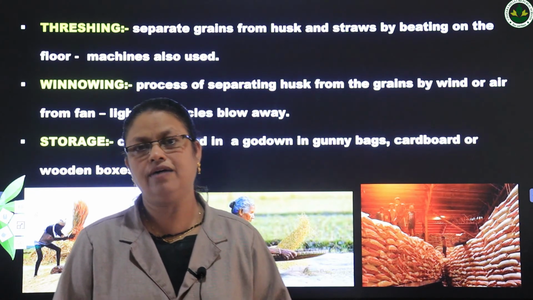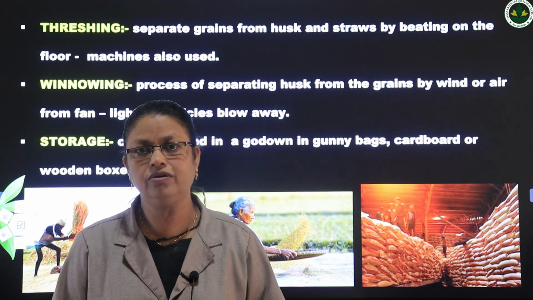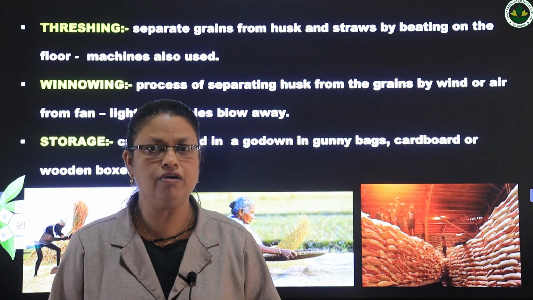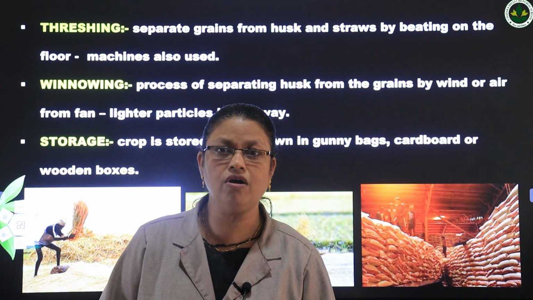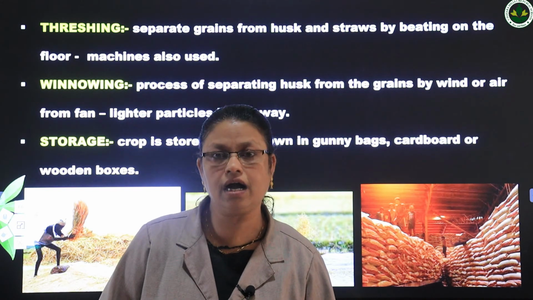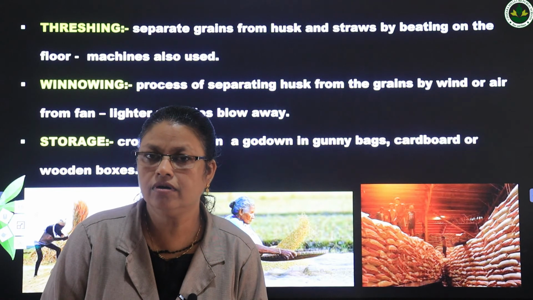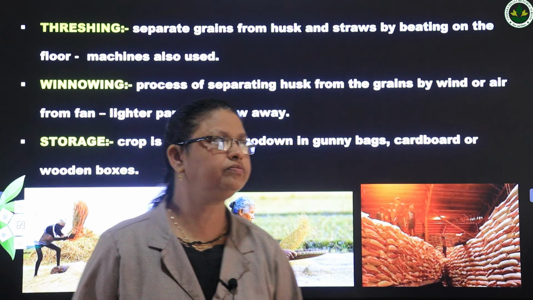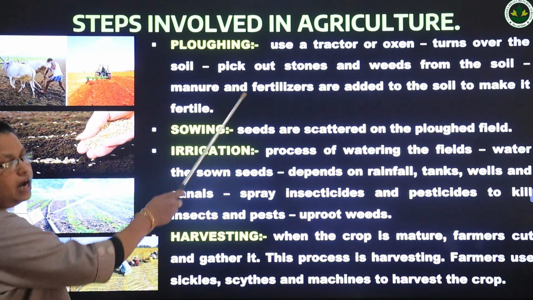Okay. So after removing the dirt and husk particles, we have to collect that one in the godown, in sacks, in gunny bags, or in wooden box, or in the cardboard. So those are the steps involved in the process of agriculture. Okay. So the steps involved in agriculture.